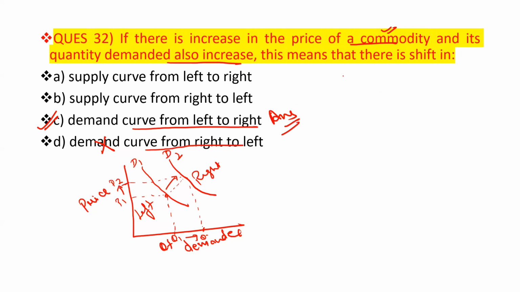On the basis of that, if we are trying to draw the supply curve, price, quantity, like this, here there is an inverse relationship, so it will not be related to that.